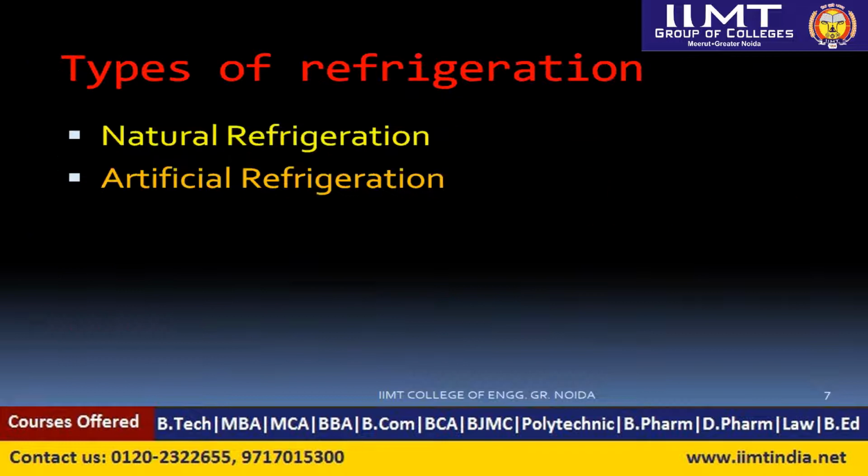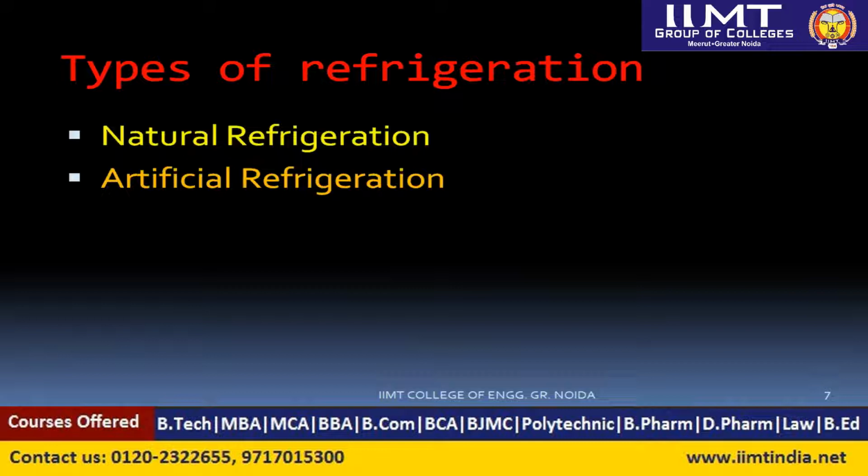Next, if we talk about the types of refrigeration, there are two types of refrigeration in a broad manner, and in those there are also classifications. The first is natural refrigeration and the second is the artificial refrigeration system. Natural refrigeration means it is without any electricity.